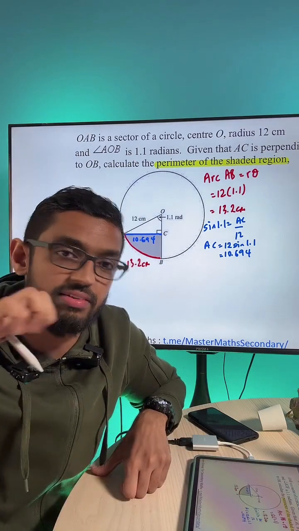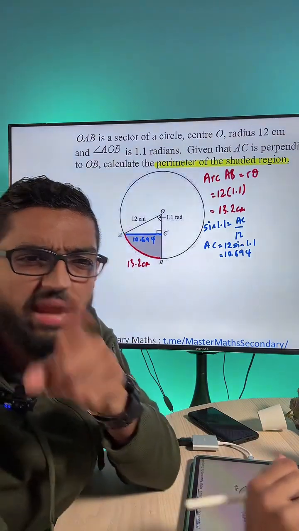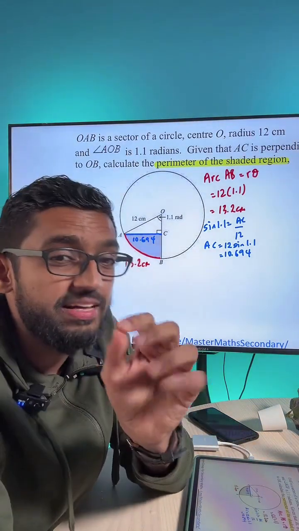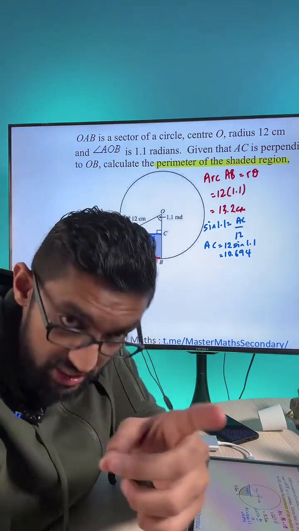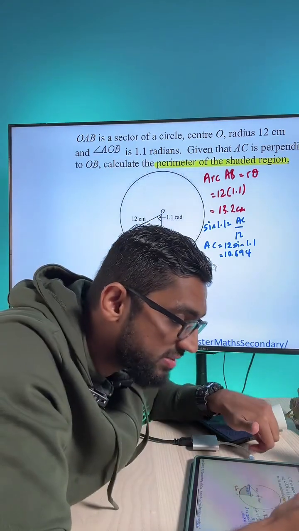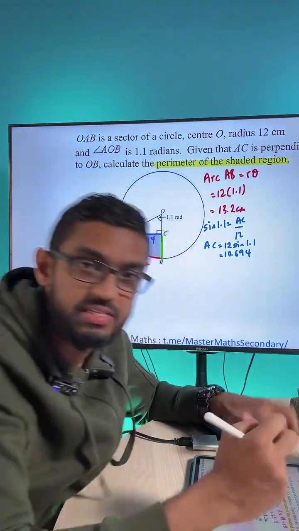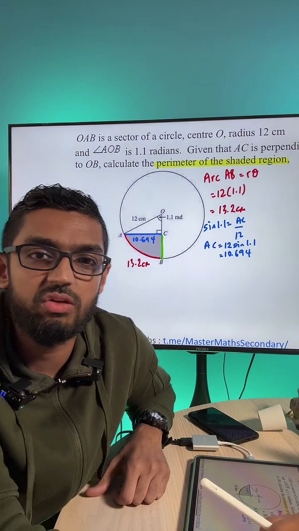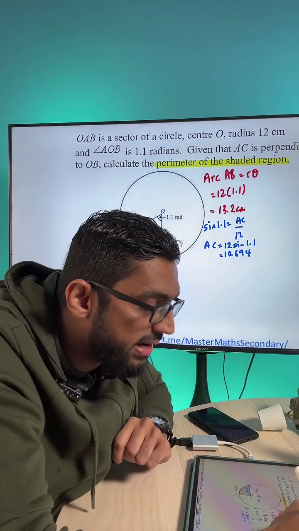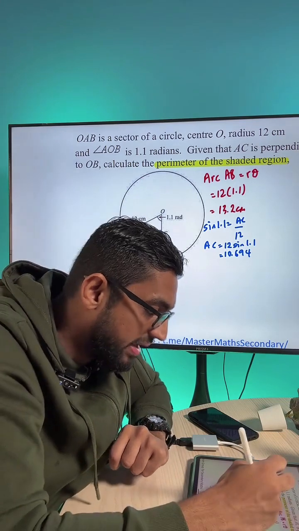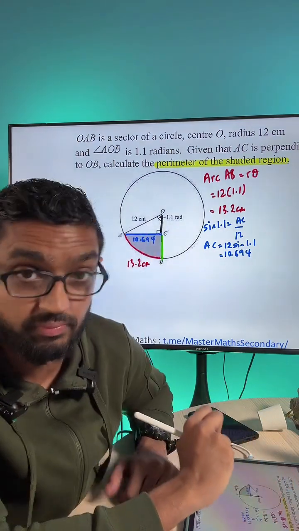That's how to find the length AC. Now there's one more length that you need to find. This is slightly longer in steps because you have to take 12 minus OC. That length here, let's put it in green color, is BC. How do you find BC now? In order to find BC, we need to find the length of this black line here first, OC.